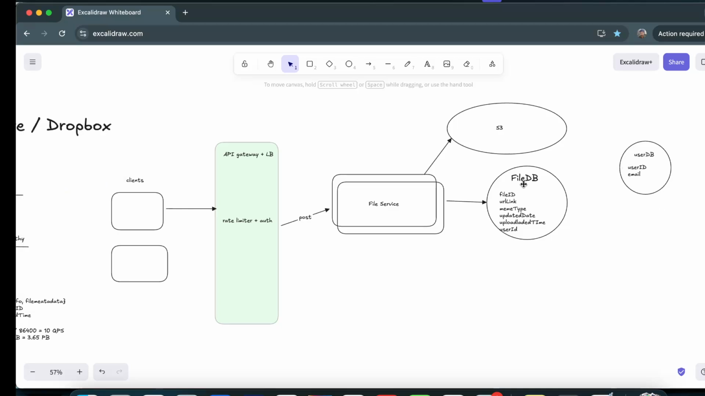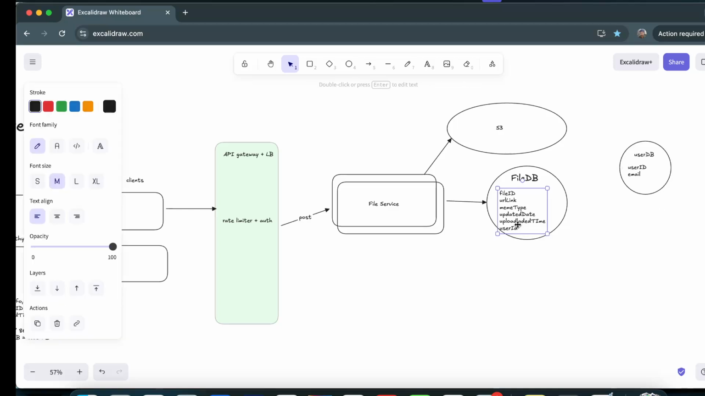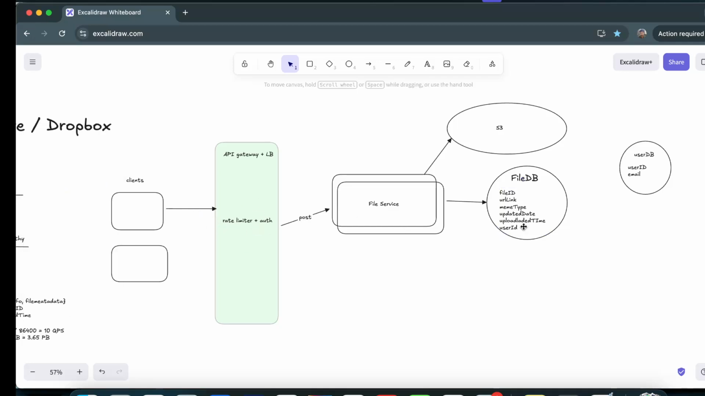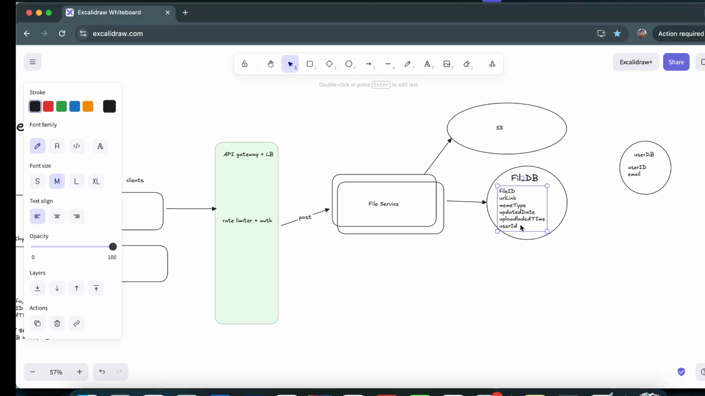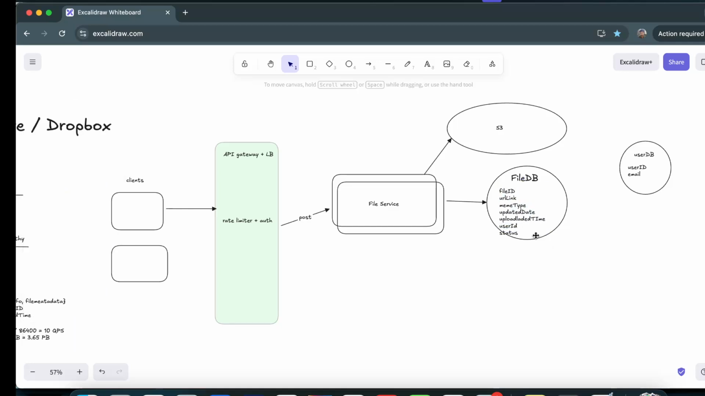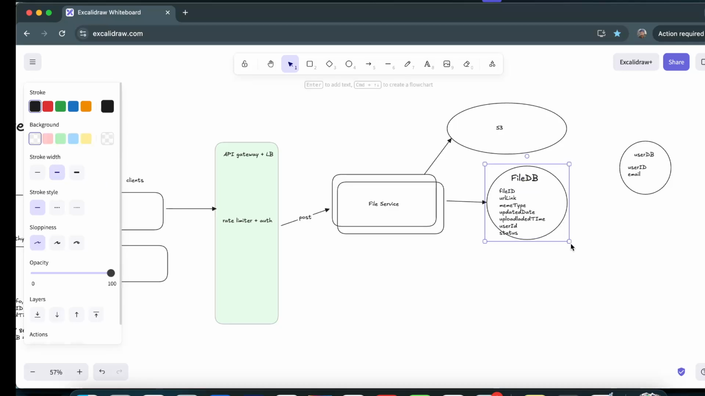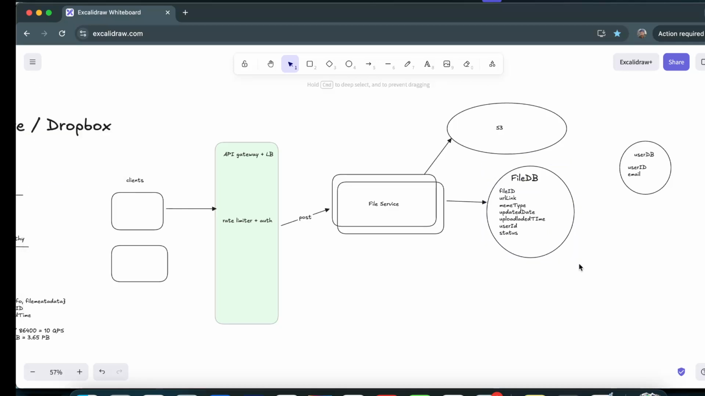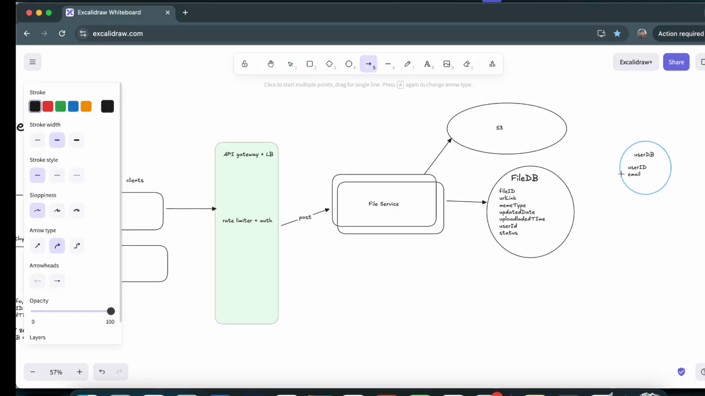So for whatever file we are uploading, the user ID is something we get via this POST, authentication that happens via this API gateway, and then we store the user ID as well. Then next is status and all those things. The status tells whether the file has been uploaded or not. So there will be interaction with this one here.